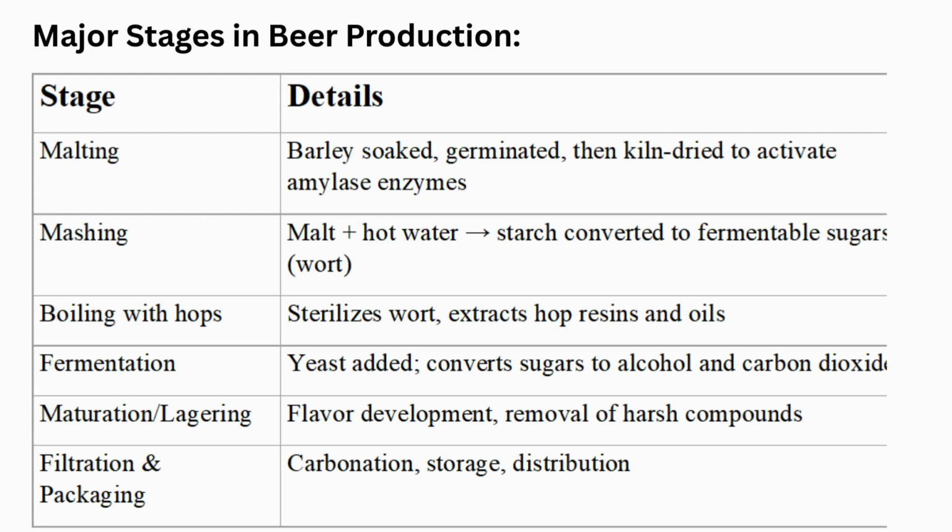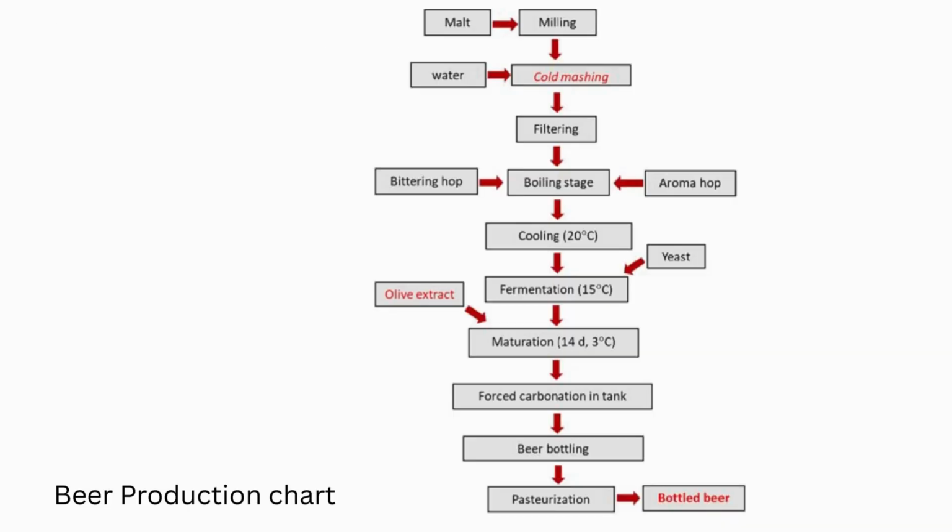Maturation, lagering: flavor development and removal of harsh compounds. Filtration and packaging: carbonation, storage, distribution. Carefully study the flow chart of beer production.